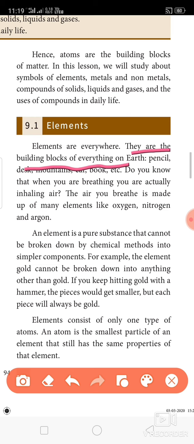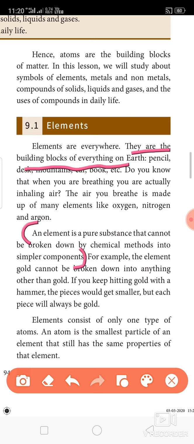All things are elements. So, an element is a pure substance that cannot be broken down by chemical methods into simpler compounds. This is the definition of element. For example, gold. Gold cannot be broken down into anything other than gold. If I break a gold piece, it will become gold molecules. If I break them further, it will become gold atoms.